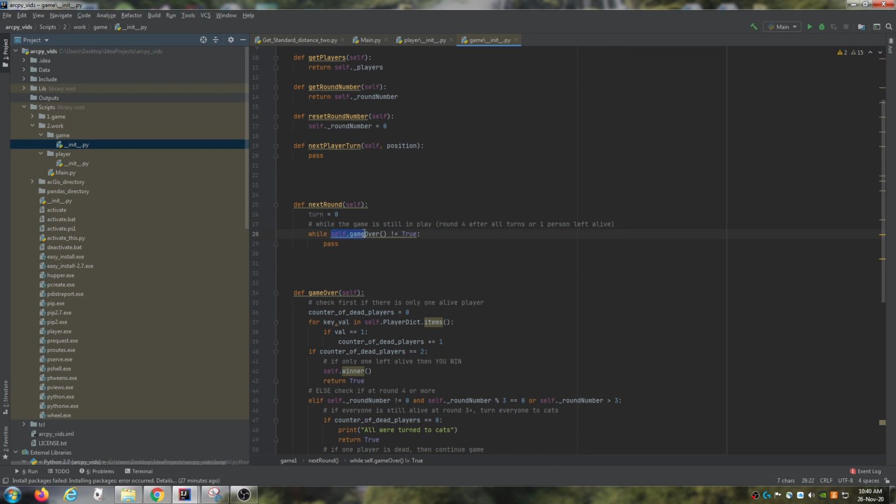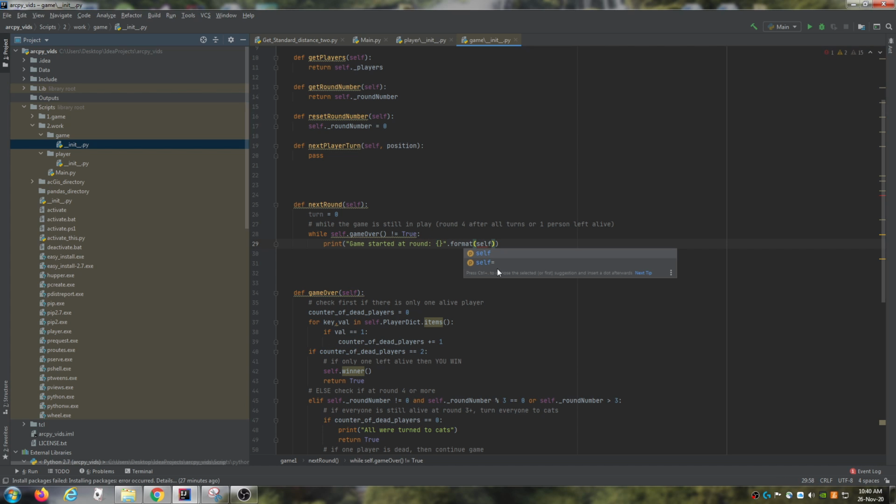So while the self.game is not equal to true, then we need to print "game started at round", and then if you just do curly braces like this, then you can just do dot format, and this allows you to insert something in place of those curly braces.